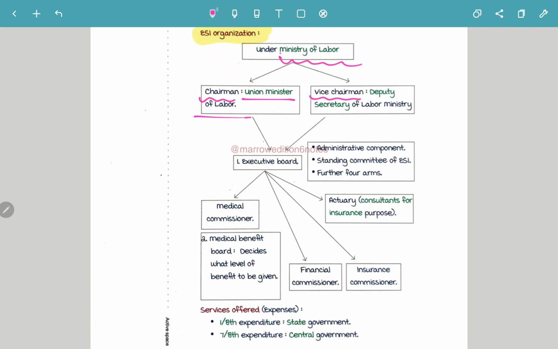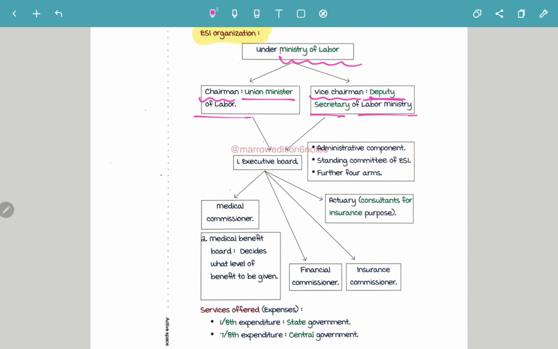Who is your vice chairman? The Deputy Secretary of Labor Ministry will be your vice chairman. So first, the ESI organization is under the Ministry of Labor. There is a chairperson and a vice chairperson: the Union Minister of Labor is your chairperson, whereas the Deputy Secretary of Labor Ministry is your vice chairperson.